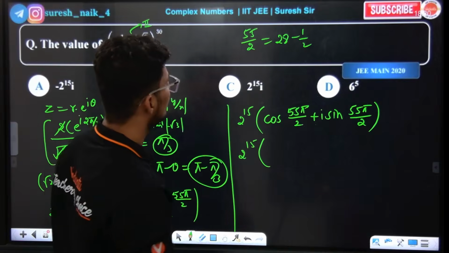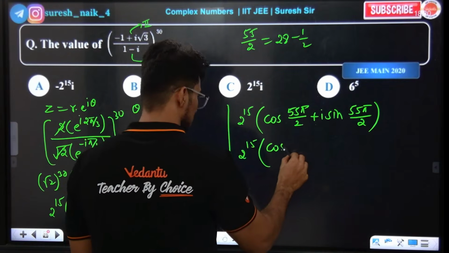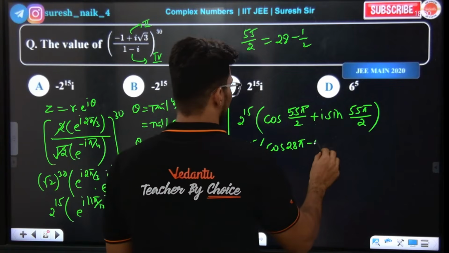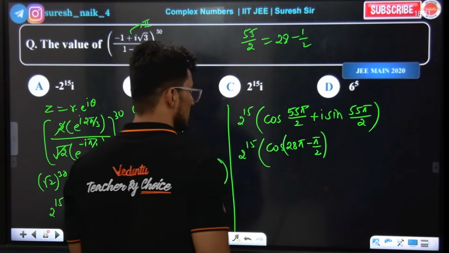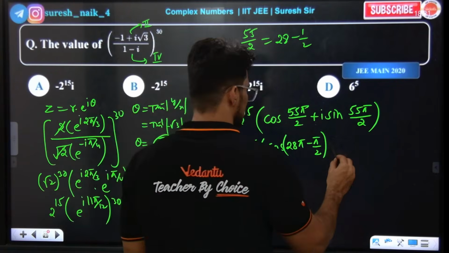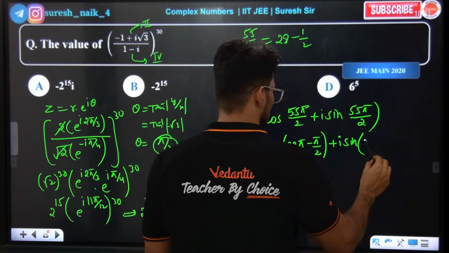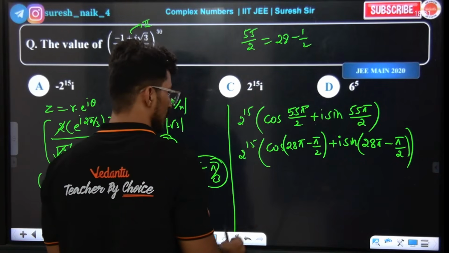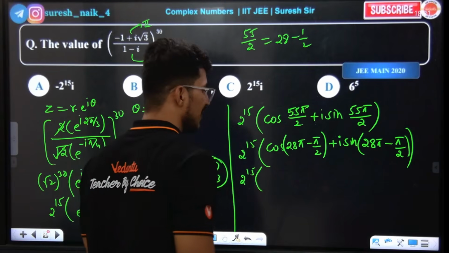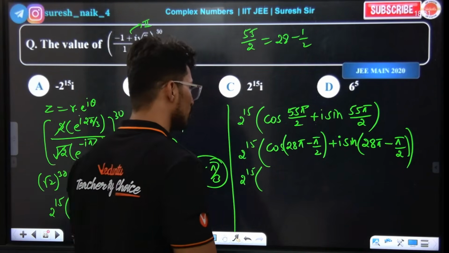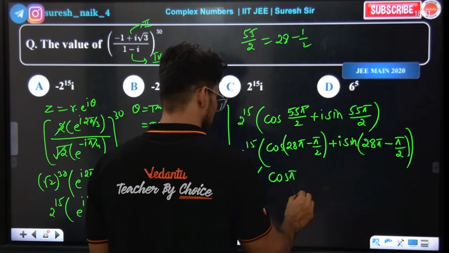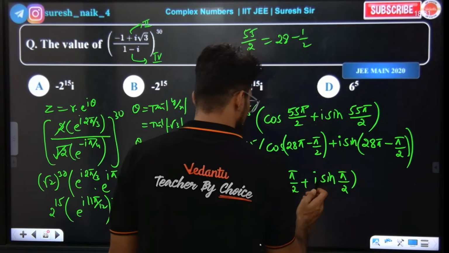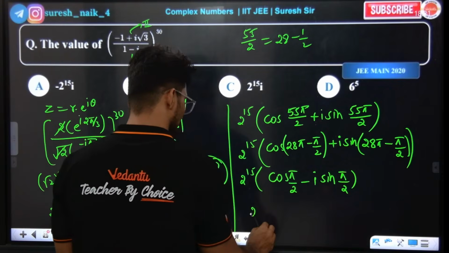28 minus 1 by 2 will work, because I want even pi ultimately. So cos 28 pi minus pi by 2, plus i sin 28 pi minus pi by 2. Check: 56, 55. So tell me, 2 power of 15 as it is. Cos of even pi minus theta, fourth quadrant means what? Cos positive, cos pi by 2. I sin pi by 2 in the fourth quadrant, sine is negative. So negative here. So 2 power of 15 as it is.